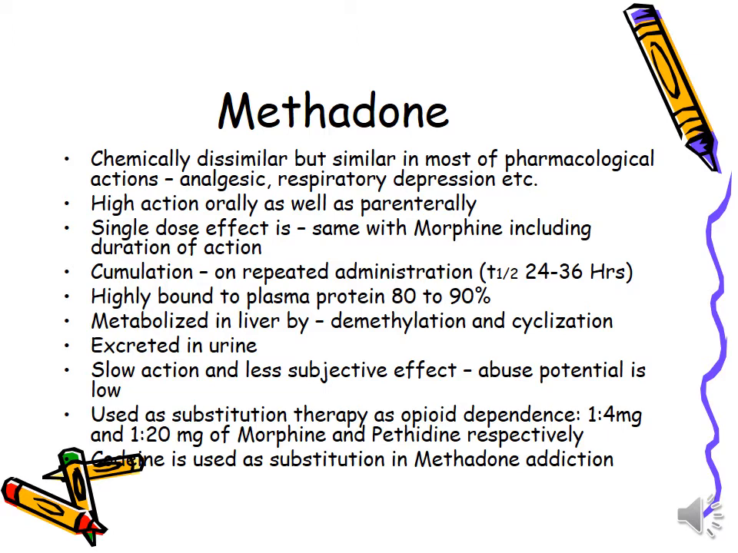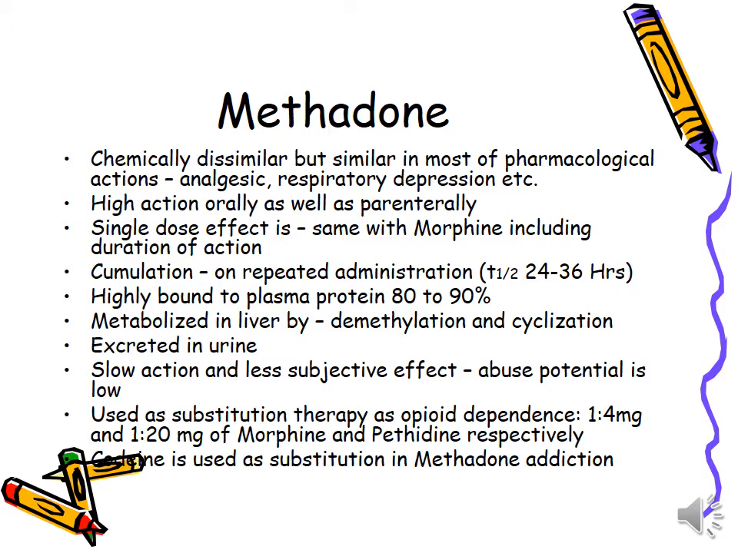Methadone is chemically dissimilar but similar in most pharmacological actions to other opioid drugs, such as analgesic and respiratory depression effects. It can be taken orally as well as parenterally, and it is effective both ways. The single dose effect is the same as morphine, including duration of action. On repeated administration, its effect is additive. Half-life is 24 to 36 hours.